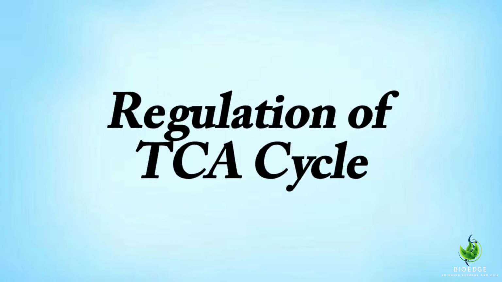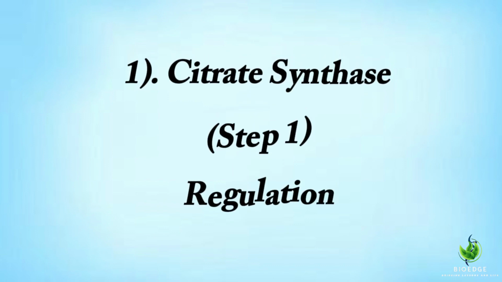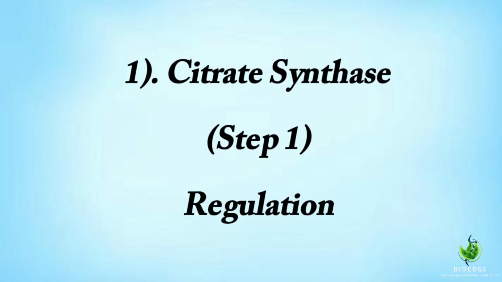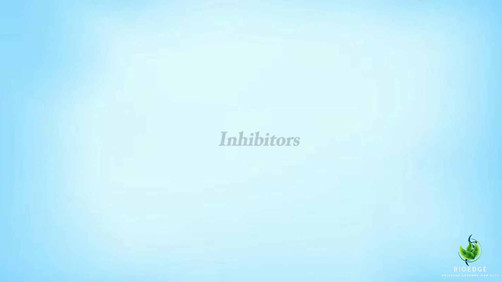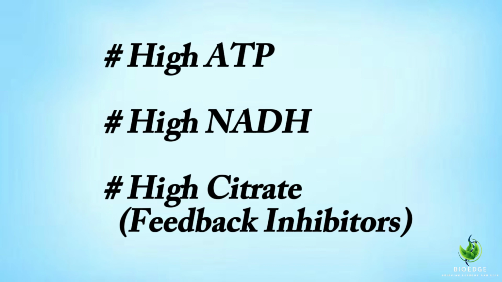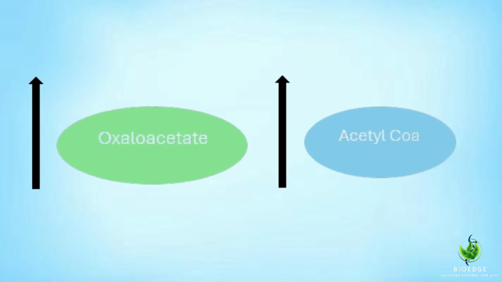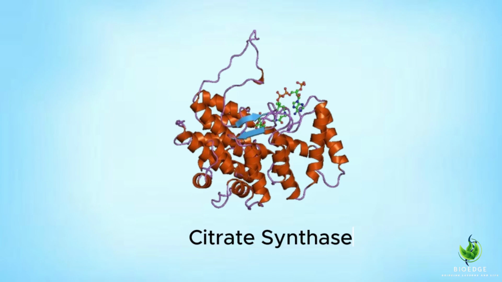Regulation of the TCA cycle. 1. Citrate synthase. Step 1. Regulation. Citrate synthase catalyzes the condensation of acetyl-CoA with oxaloacetate to form citrate. Inhibitors. High levels of ATP, NADH, and citrate, which acts as a feedback inhibitor, inhibit citrate synthase. These signals indicate that the cell has sufficient energy, thus slowing down the cycle. Activators. Increased levels of substrates, acetyl-CoA and oxaloacetate, activate citrate synthase.